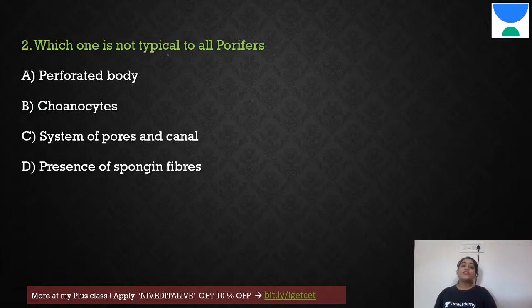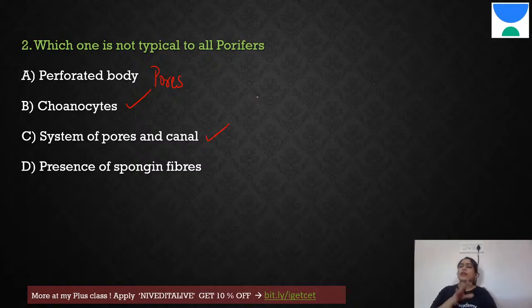Next one. Which one is not typical to all poriferans? Okay. So which of the following features or characteristics is not typical to all poriferans? Perforated body, coenocytes, system of pores and canals, presence of spongin fibers. Now here, what is not typical? Perforated body? All of them have pores. That is why we call them poriferans. So all of them have. Therefore, all of them will have choanocytes, collar cells. It is a must, because otherwise water will not move. System of pores and canals.